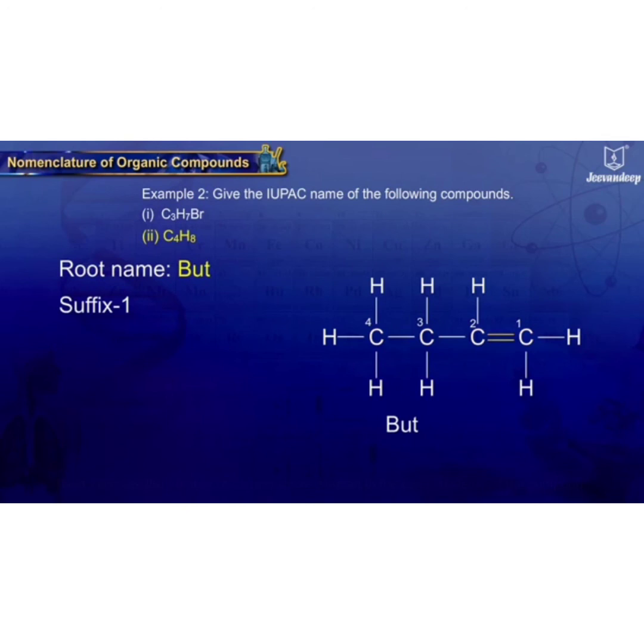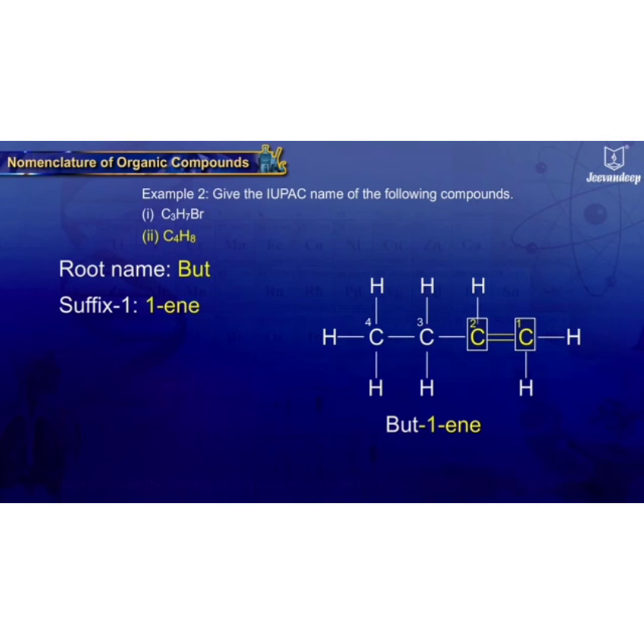Next, suffix 1. There is one double bond existing between the first and second carbon atoms. So suffix 1 -ene is added to the root name, making the name butene. As the double bond is present between C1 and C2 and the lesser number is C1, the location of the double bond is 1.